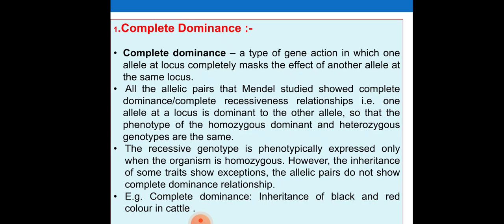All the allelic pairs that Mendel studied show complete dominance: one allele at a locus is dominant to the other alleles, so that the phenotype of the homozygous dominant and heterozygous genotypes are the same. The recessive genotype is phenotypically expressed only when the organism is homozygous. However, the inheritance of some traits shows exceptions. The allelic pair does not show the complete dominance relationship. An example of complete dominance is the inheritance of black and red color in cattle.